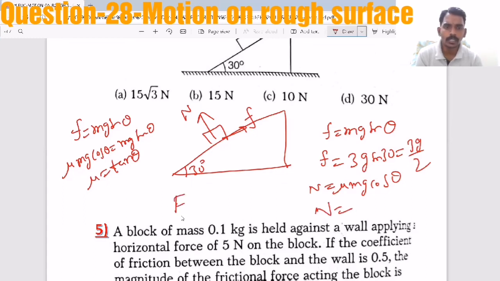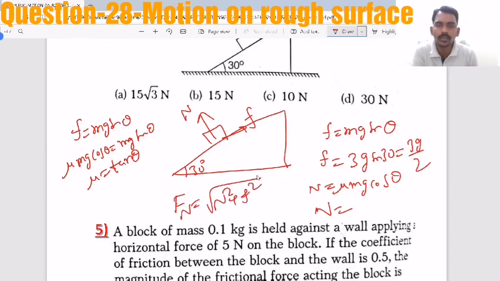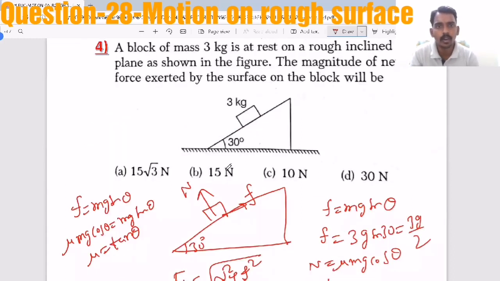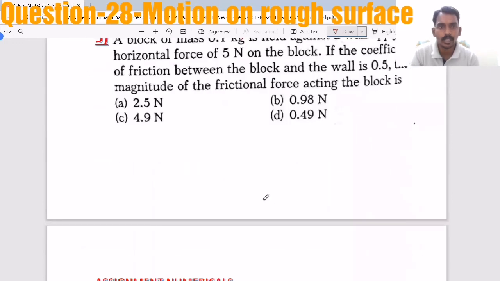Now the resultant force means it will become under root N square plus f square. Because they are not asking one force. Both the forces, normal reaction as well as frictional force, are applied on the block due to the surface only. They are asking the resultant force applied on the block by the surface. That means the resultant of both the forces you need to understand.